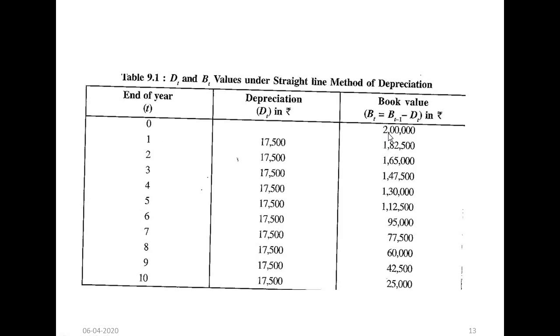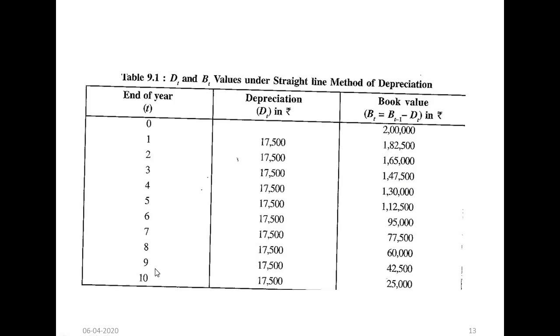Okay, so the first book value is 2 lakhs. After 1 year, it will become 2 lakhs minus 17,500. So what is the value now? 182,500. After 2 years, what will happen? The same amount of 17,500 is deducted, giving 165,000. Third year, like this we need to deduct.